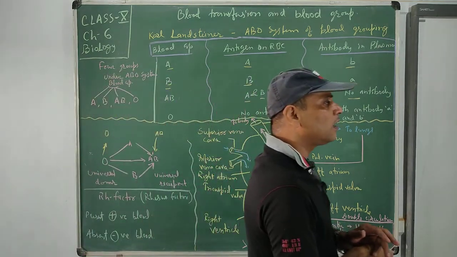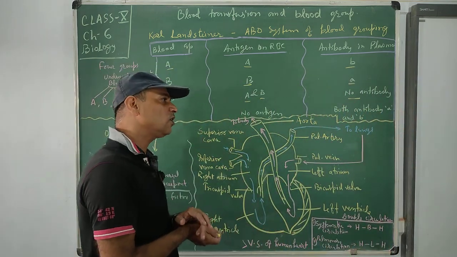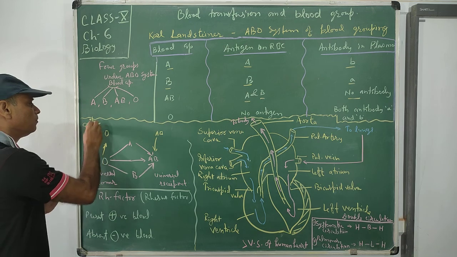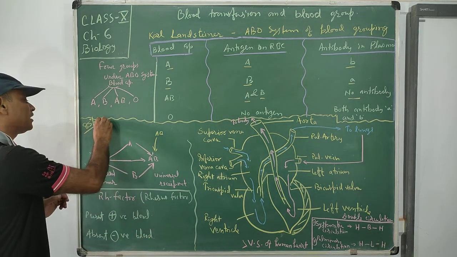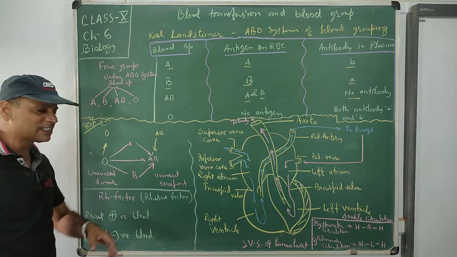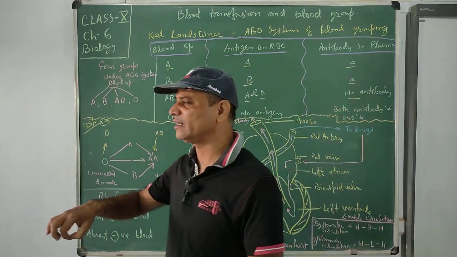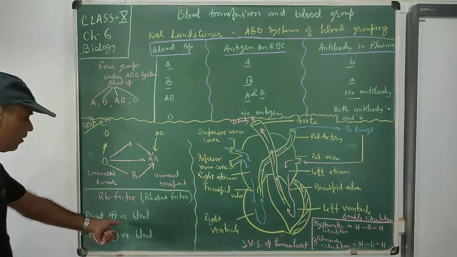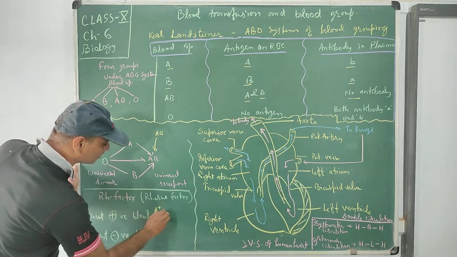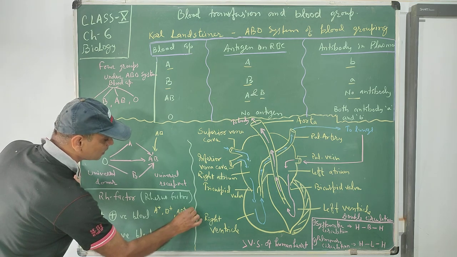You know some blood groups are positive, some are negative. What is the basis of their positiveness and negativeness? 85% of people on the Asian continent have a positive blood group. A positive blood group is due to the presence of the RH factor, the rhesus factor. It comes from the rhesus monkey, and if that factor is present in our body, in our blood, then we can say we are positive. Our blood group is positive, like A positive, B positive, AB positive and O positive. So these are the positive blood groups.